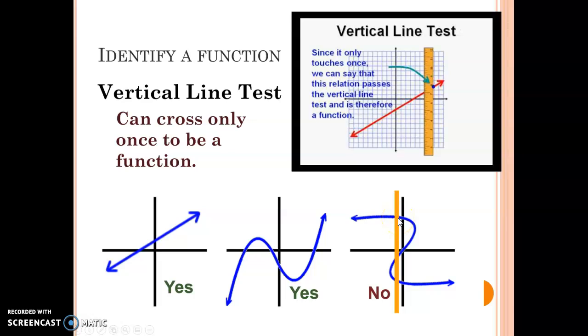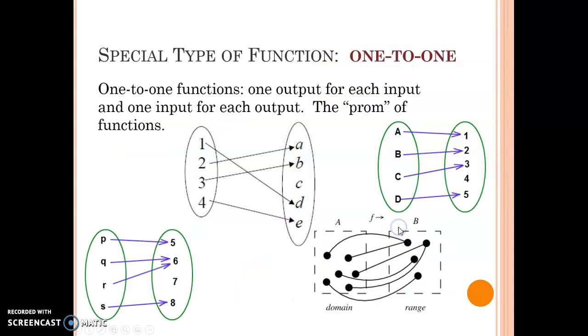It doesn't have to be 3. It could be 5, 6, however many times you cross. As long as it's more than once, that makes it no longer a function, because this x value technically has 3 y values connected to it. It would be really confusing when I say, hey, when x is -1, what's my y value? I have 3 choices, and we don't like choices. We want consistency, always getting the same y value each time. So that's the vertical line test.